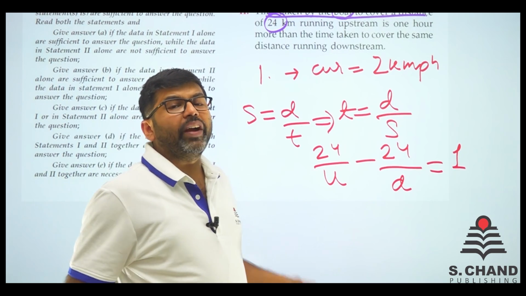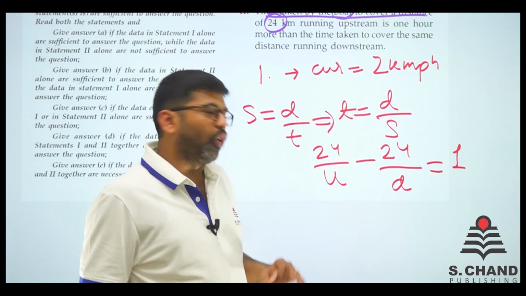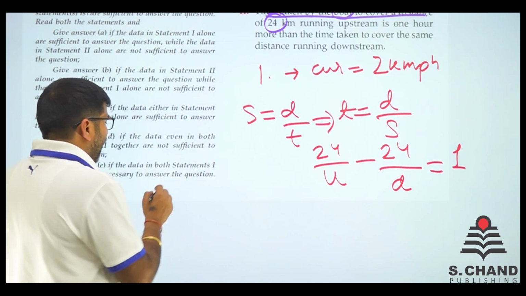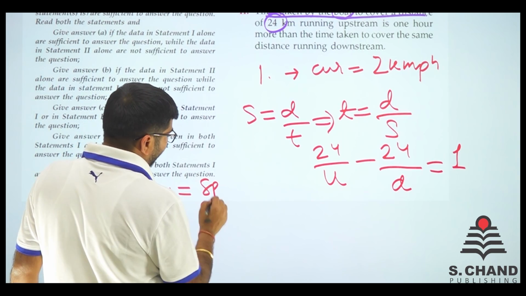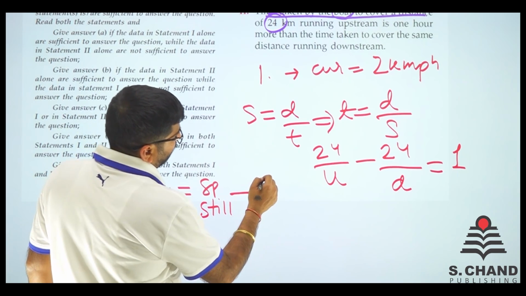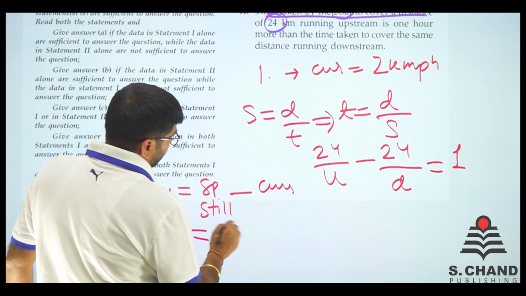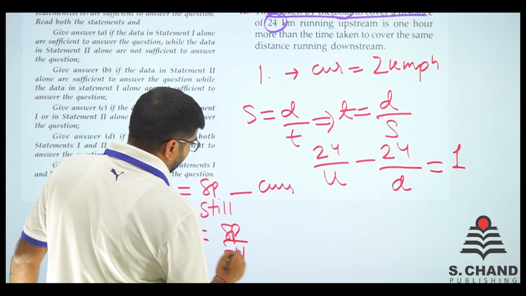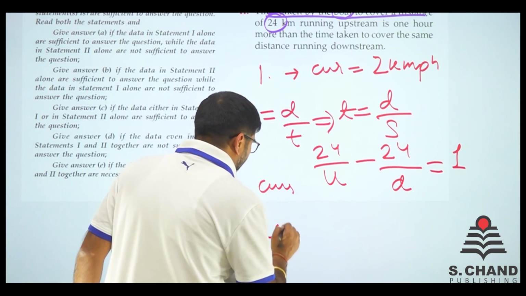You need to find out the speed of the boat in still water. If you remember, upstream speed is speed of boat in still water minus what? Minus the current speed, and downstream is what? Speed of boat in still water plus the current.